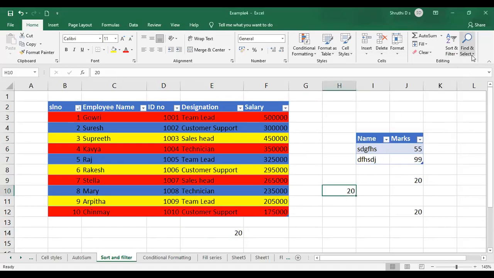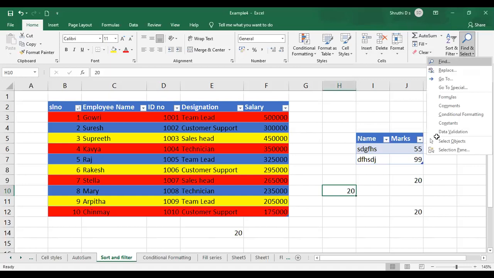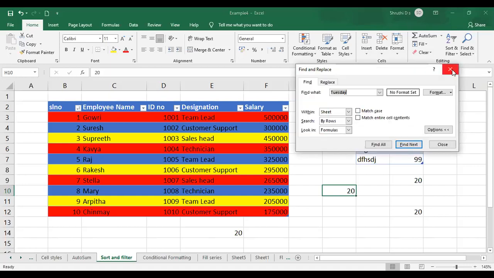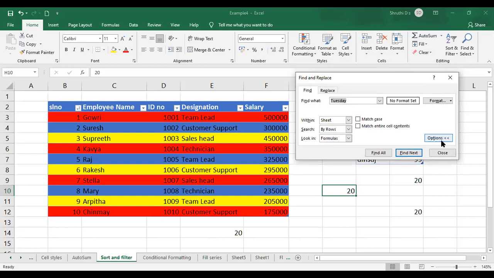The other option here: if I go to Find and go to Options available in the dialog box, you have Within Sheet. This is what is done by default. Or you can also go with Workbook. I'll choose Workbook here.